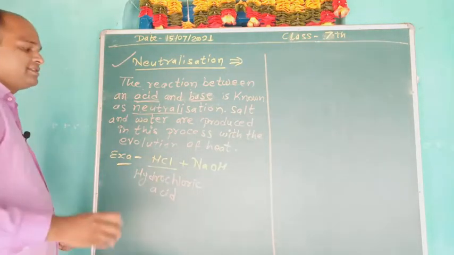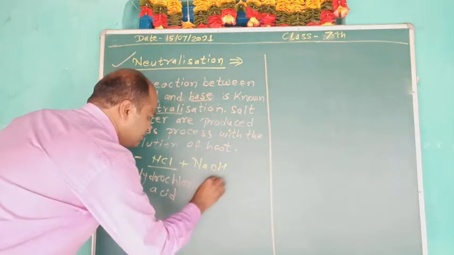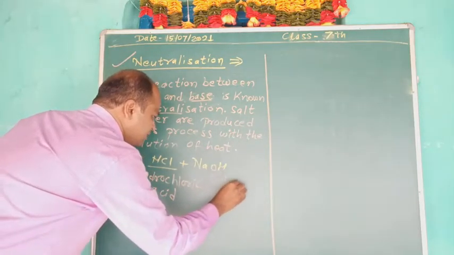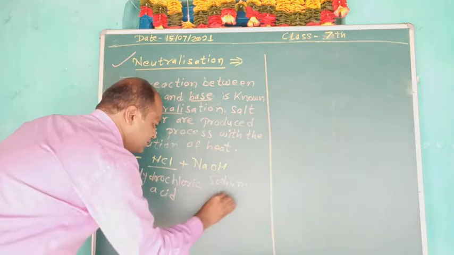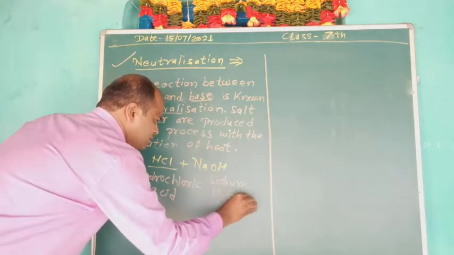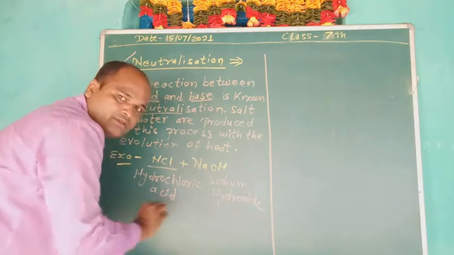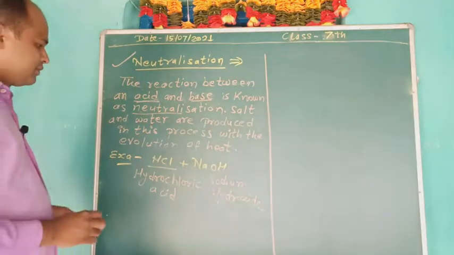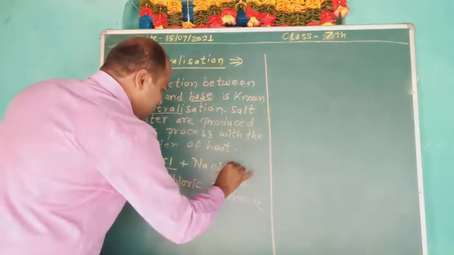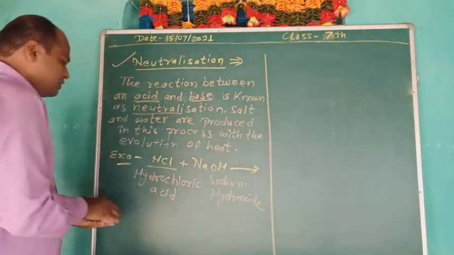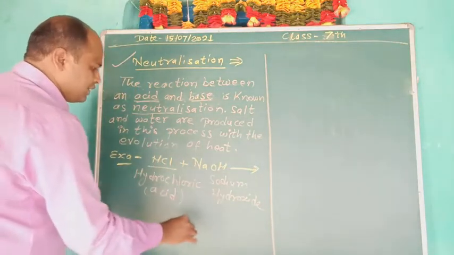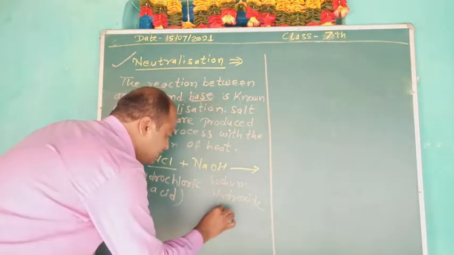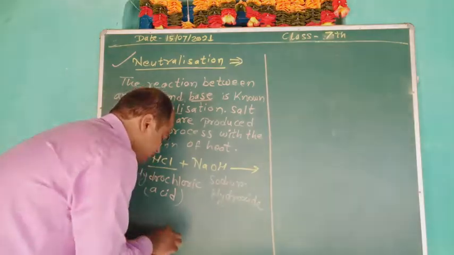HCl is hydrochloric acid and NaOH is sodium hydroxide. So this is the acid, and sodium hydroxide is a base.